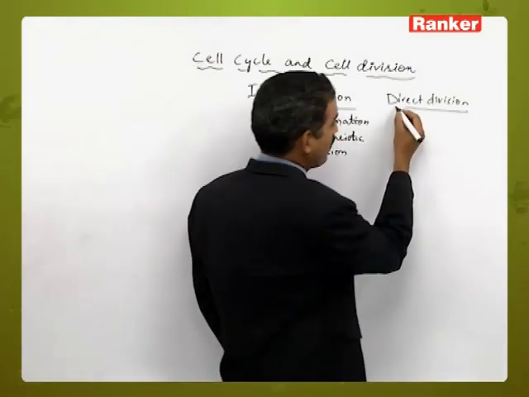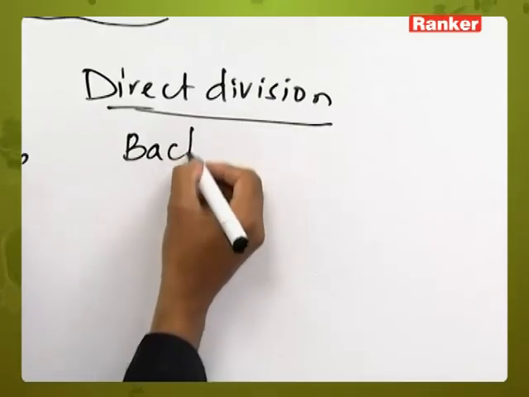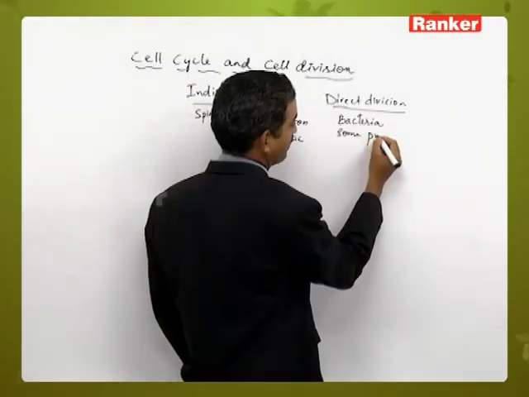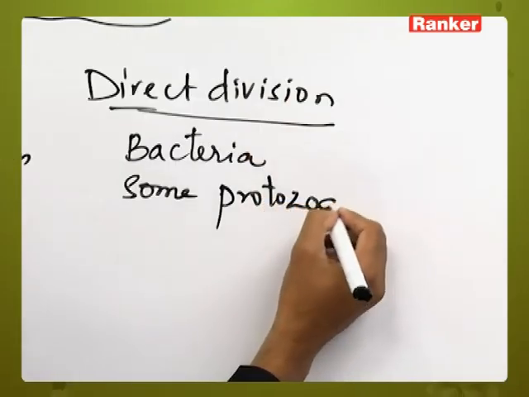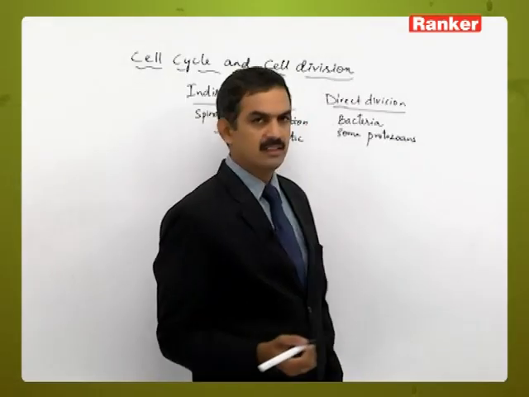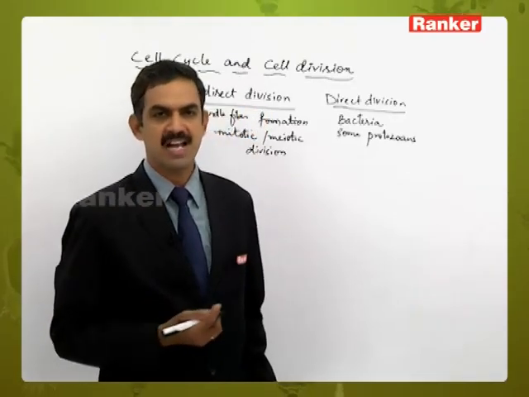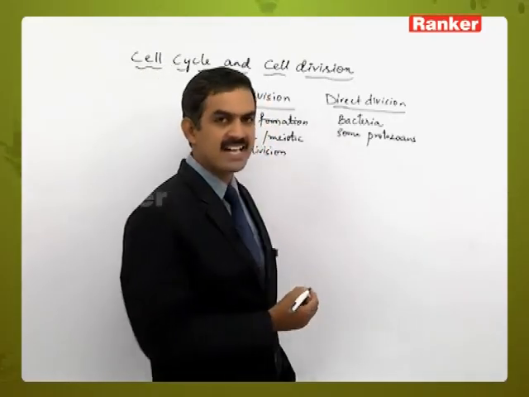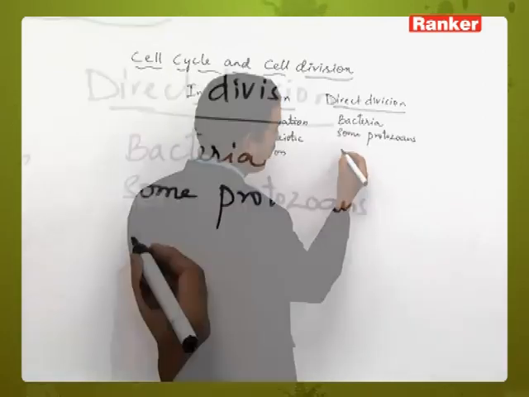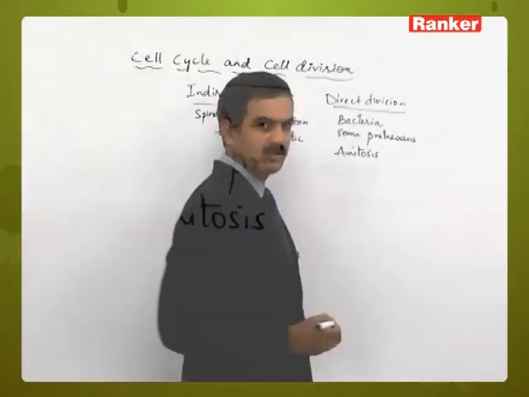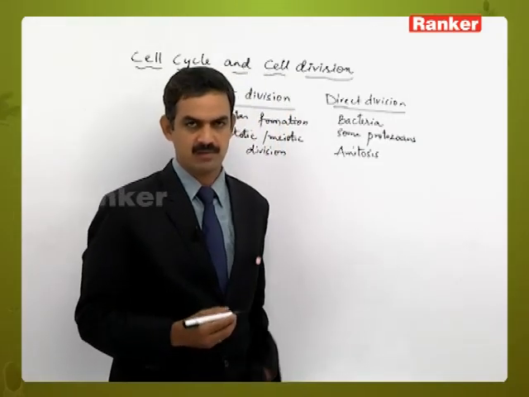While in lower organisms like bacteria and in some protozoans like Paramecium, the nucleus will divide directly without the formation of spindle apparatus. That is called a direct type of division. That process of division is called amitosis.